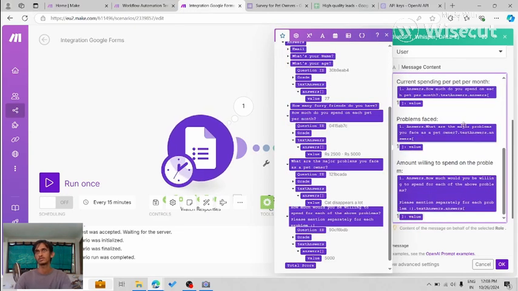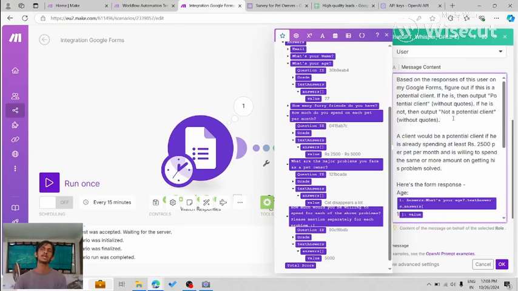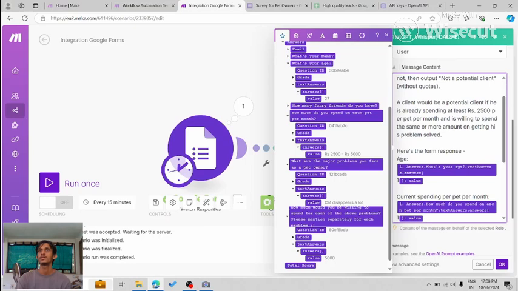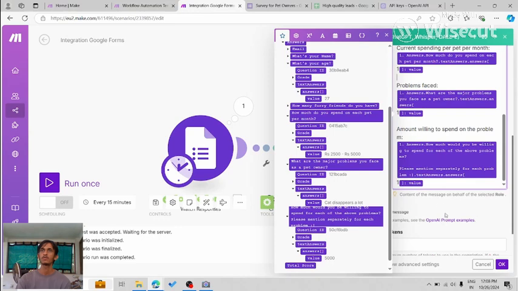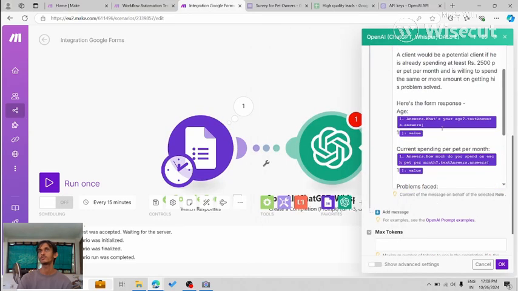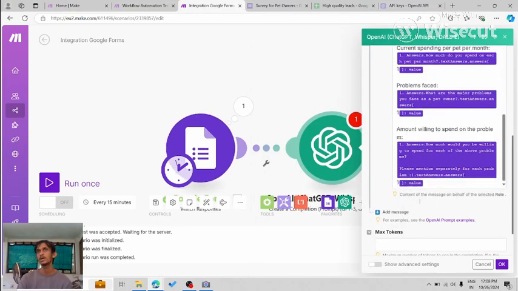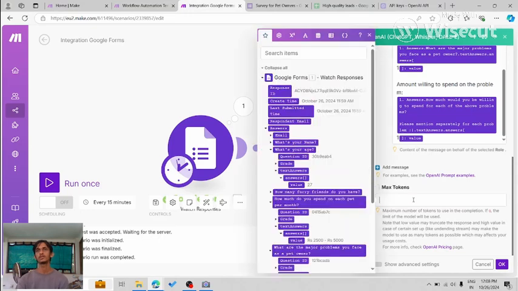And that's it. My prompt is done. So what will happen with this? What OpenAI will receive is this, and in place of the age, the value that we retrieved from the form will appear over here, and over here the value will appear, and this value will appear, and hopefully the OpenAI prompt will be valid. Okay, so next parameter is this max tokens. What is it? So what is a token?